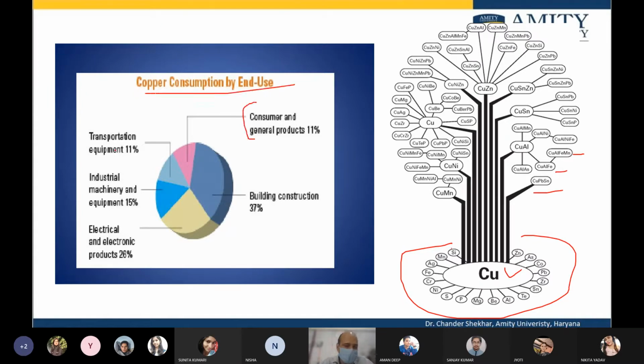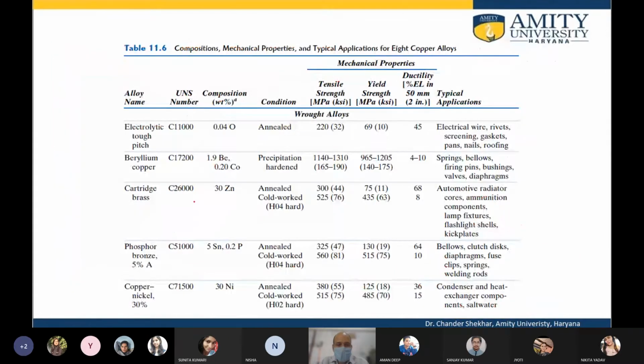In transportation, approximately 11% is used, industrial machinery equipment 15%, electronic circuitry 26%, and building and construction 37%.